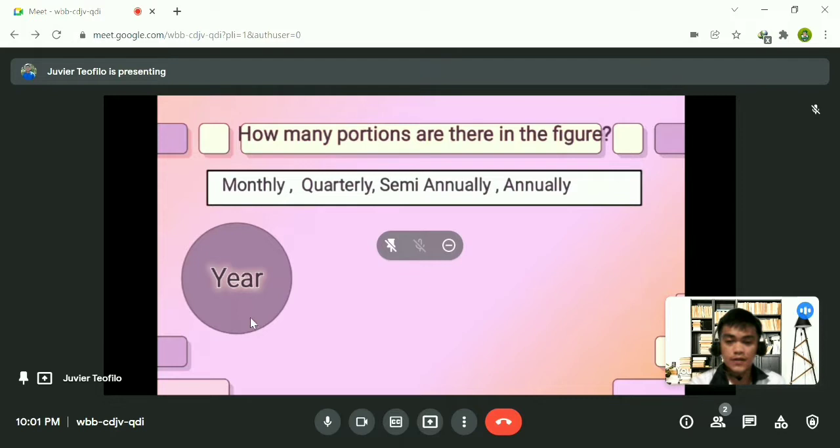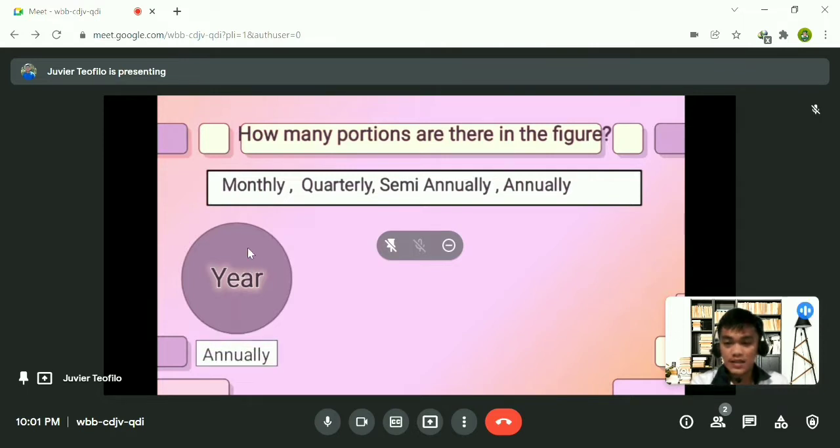As you observe, it is a plain circle, and the portion is only 1. Please send your answer in our chat box. Okay, I can see your answers. I appreciate the answers of student 1, student 2, and student 3, and they are correct.